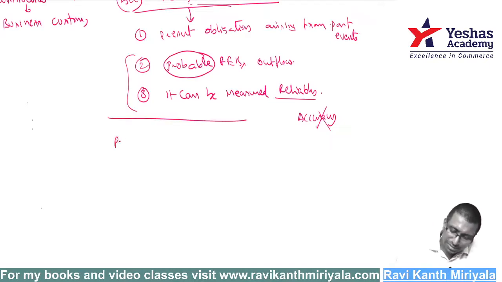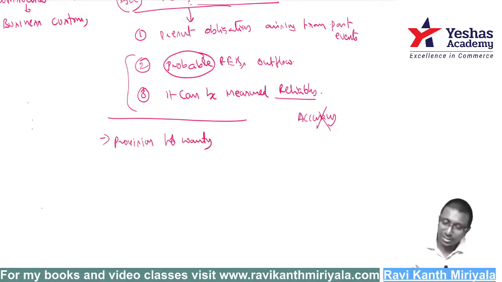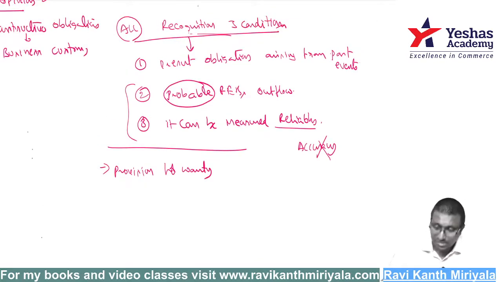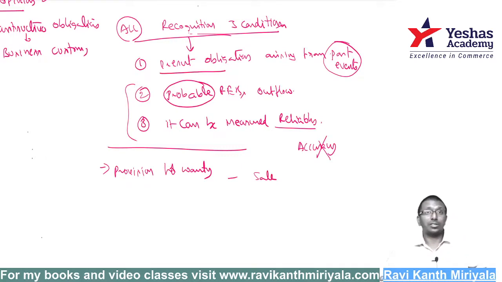Now, this basic example I'll start with. Suppose a provision for warranty. Can I make a provision for warranty? Yes. Condition number 1, will it satisfy? It will. What is the past event? The sale is the past event. I sold goods, that's why I am liable. Do you have an obligation? Yes, it is a contractual obligation. I promised him that if the customer has any problem with the product I sold, he can come and get my services. So the present obligation exists and condition number 1 is satisfied.